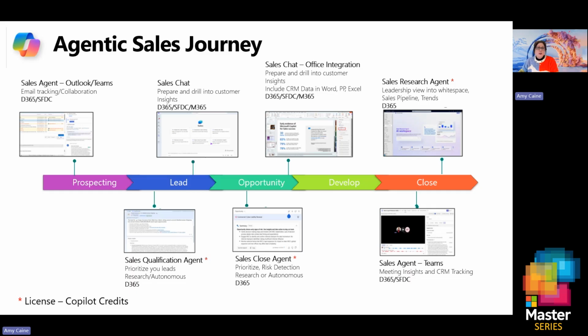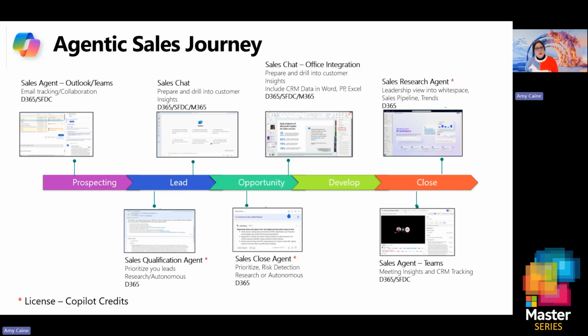And as we go along our journey, I'll try to cover some questions that I know are commonly asked by our customers. If there's a roadmap feature that I know is coming in our April release, I'll talk about that. But what I want to do is take all of the agents and look at how those agents fit in a sales journey. We have a lot of different agents that do different things, but how do we plug each of those agents into a real journey? How does it help you when you're prospecting? How does it help you when you're working with leads and opportunities? How does it help you when you want to prep for a meeting and you're getting ready to speak to a customer? And then what happens post-sales?